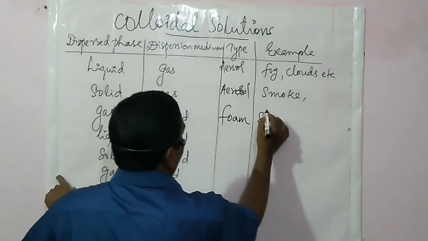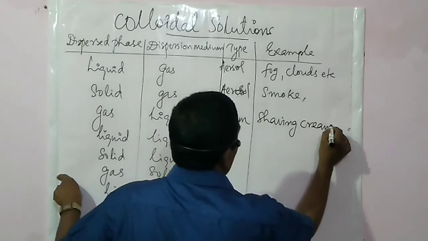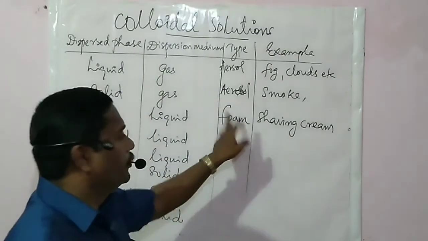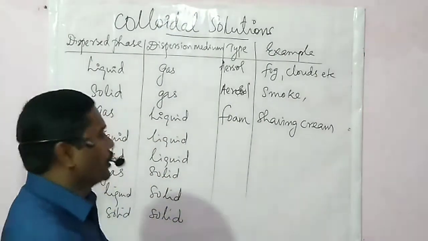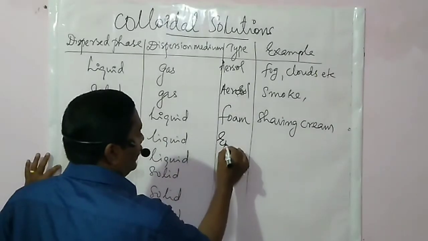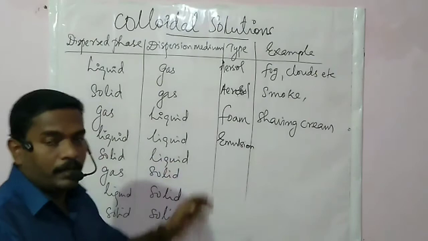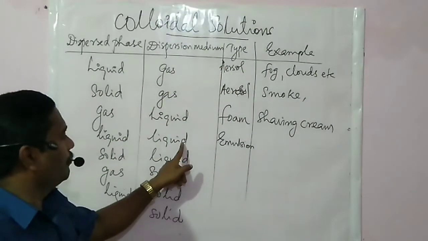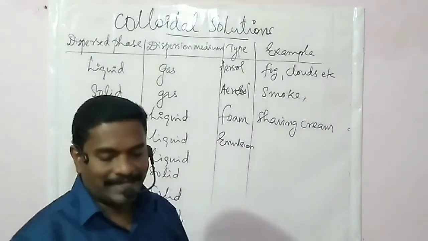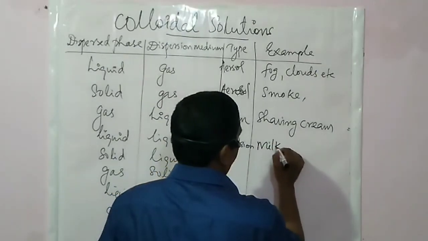Example, shaving cream. Then liquid in liquid is emulsion. Emulsion is a colloidal form in which phase and medium are both liquids. Example, milk, face cream, etc.